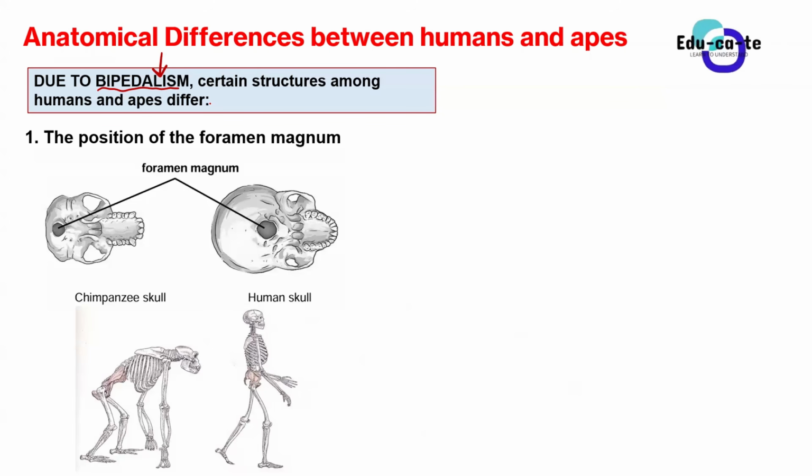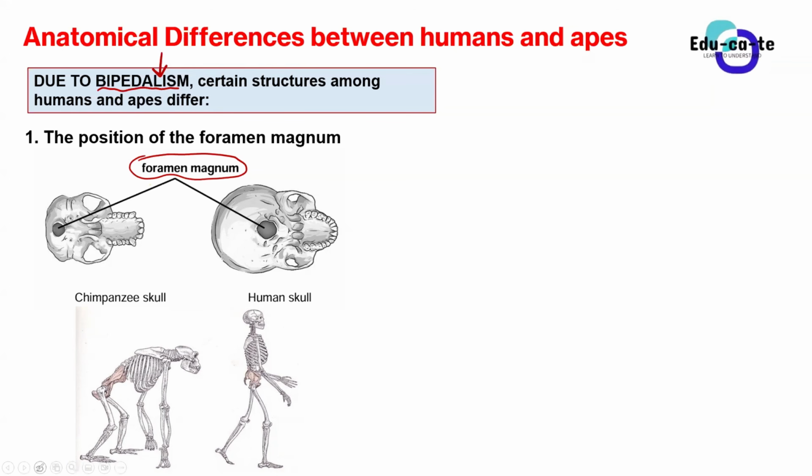Let us start here. We start with the foramen magnum. You learned of it in grade 10, but I will remind you one more time. The foramen magnum is just a hole whereby the spine is inserted. Remember that bone at your back, the spine, it is inserted as part of the skeletal structure, right? So the position of the foramen magnum is different in an African ape and in a human.